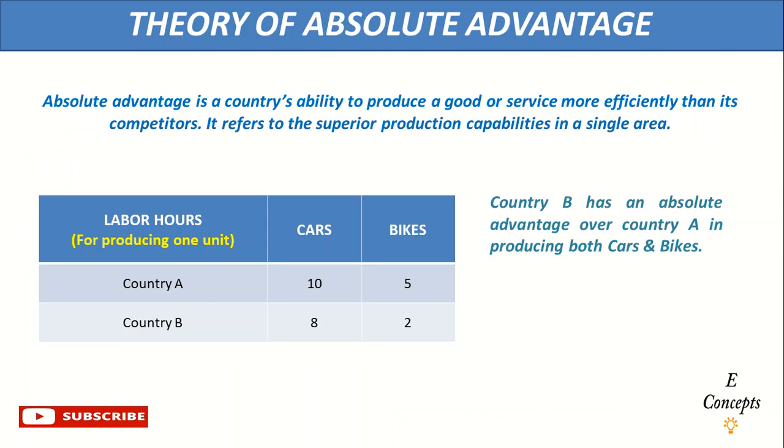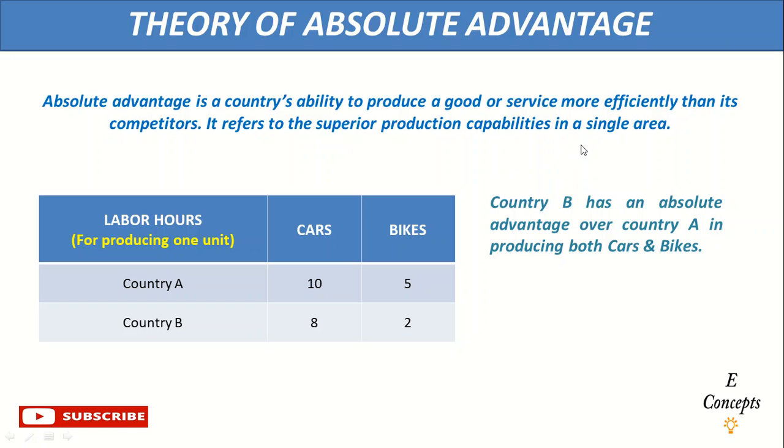Now we have theory of absolute advantage. Absolute advantage is a country's ability to produce a good or service more efficiently than its competitors. It refers to the superior production capabilities in a single area. Meaning a country has a more efficient production technique for a good or service as compared to its competitor, and that is in a single area.